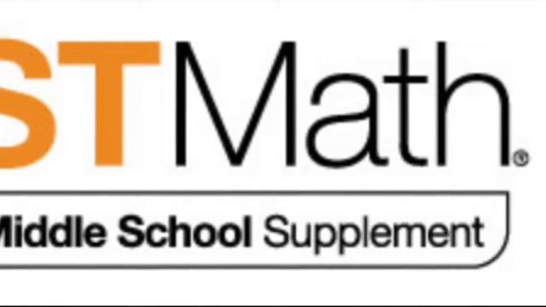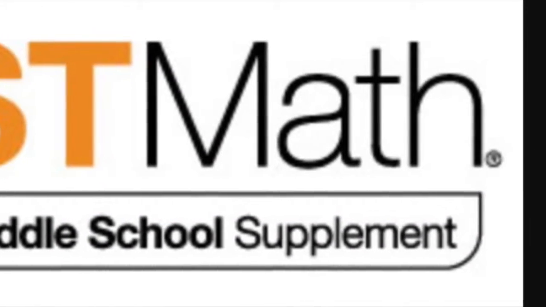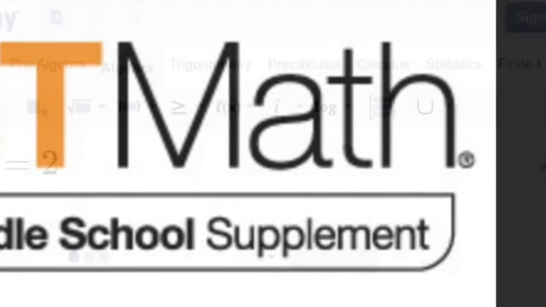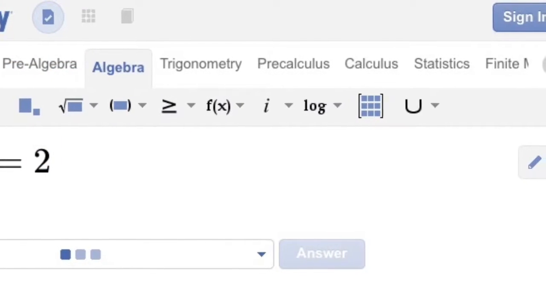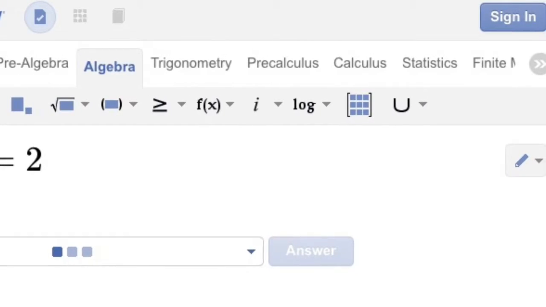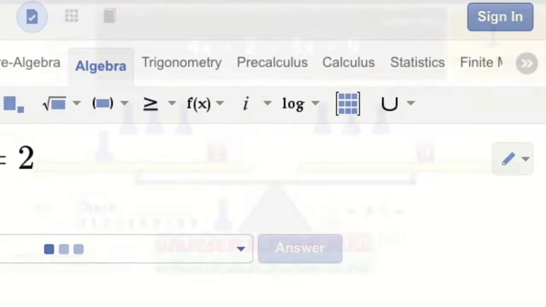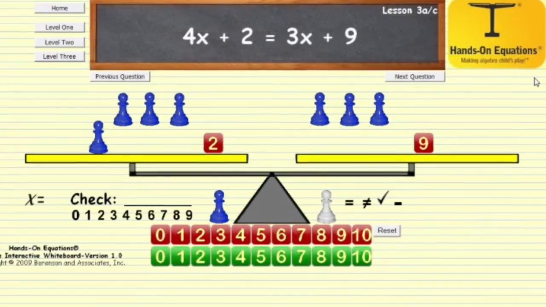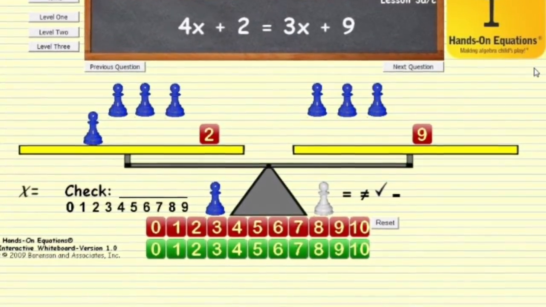ST Math is a software program that works well with our verbal, interpersonal, naturalist, musical, and logical students. We will also be using the apps Mathway and Hands-on Equations. These apps will work well with our kinesthetic learners.